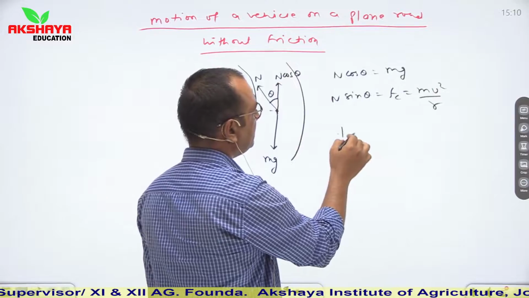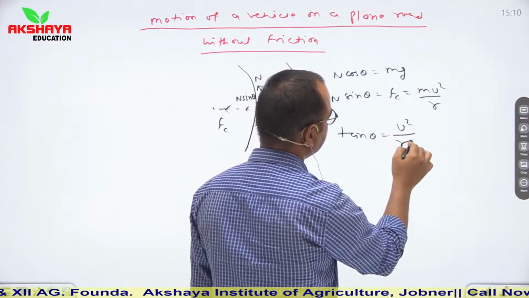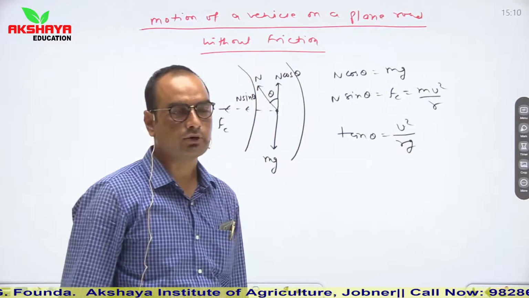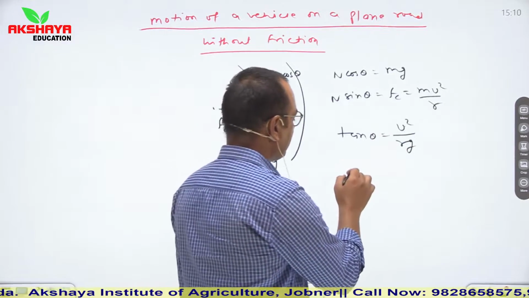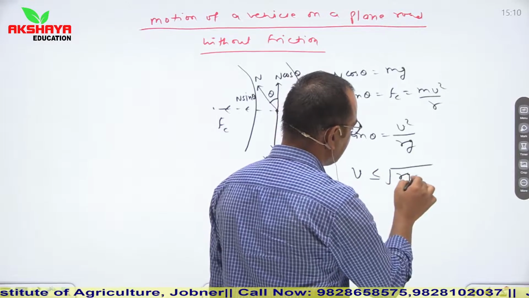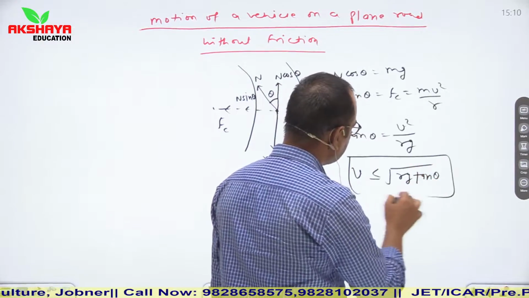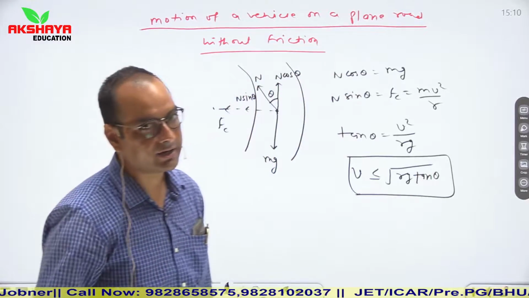So from here tan theta is equal to v square upon rg, and velocity should be less than or equal to root of rg tan theta.